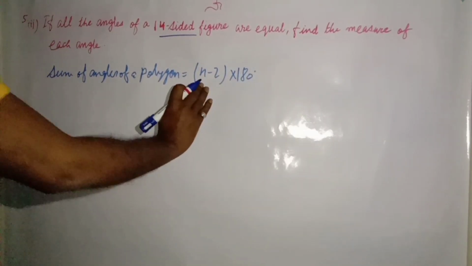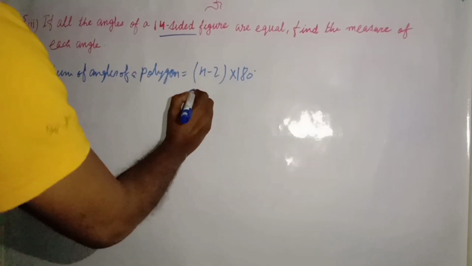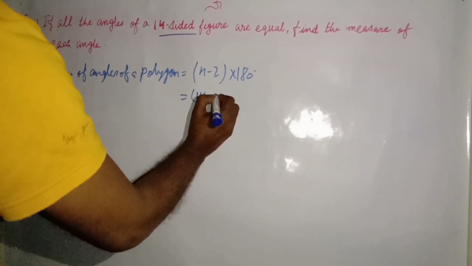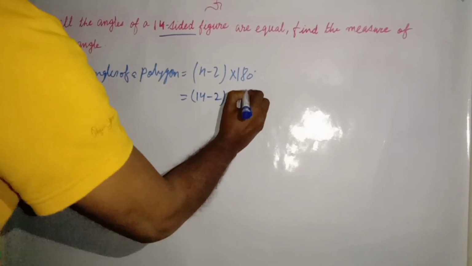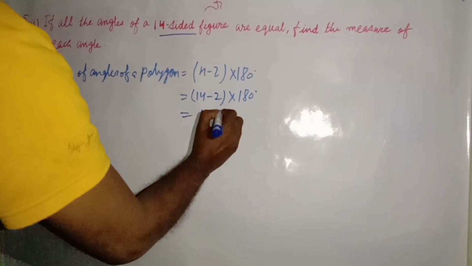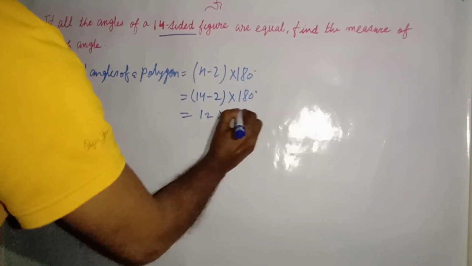Then in the place of n we will write 14, as it is a 14-sided figure. So 14 minus 2 into 180 degrees. Then 14 minus 2, that will be 12 into 180 degrees.